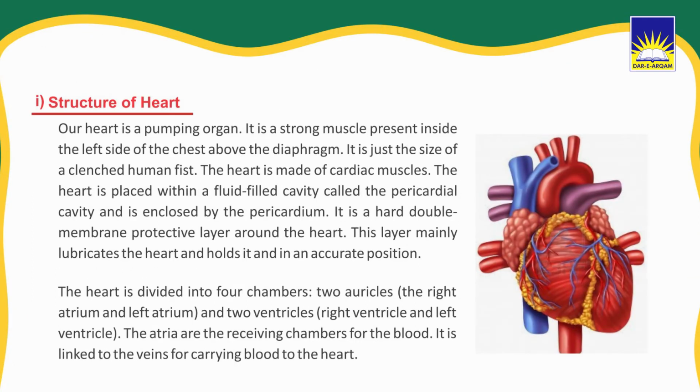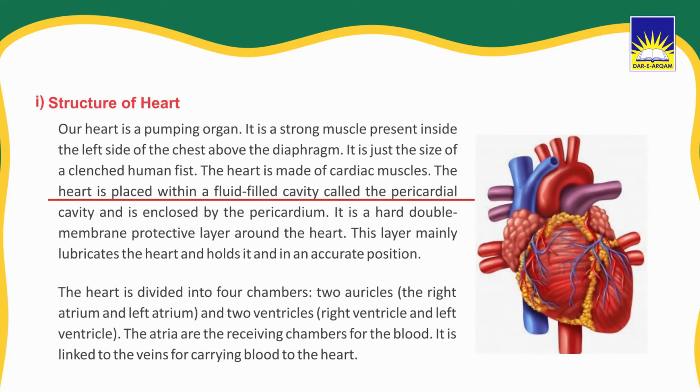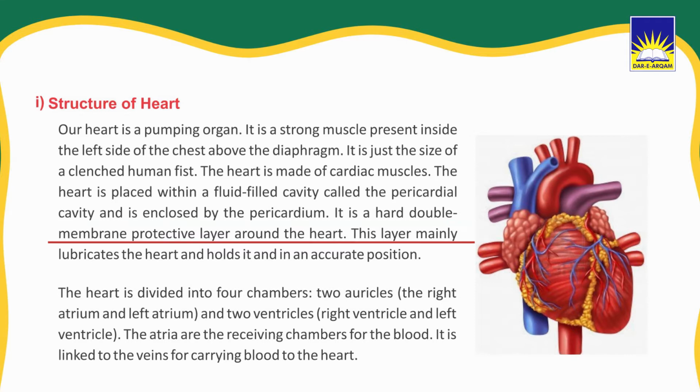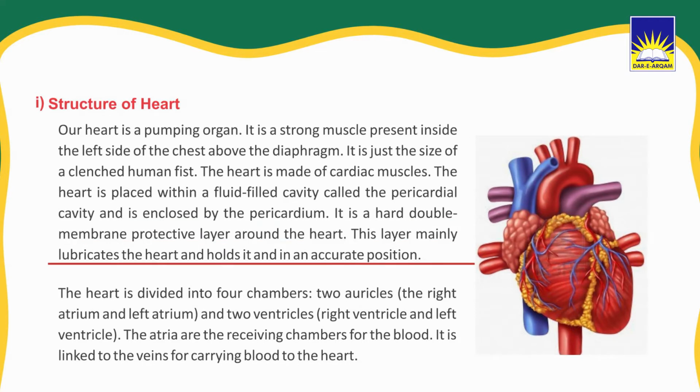Number one is structure of the heart. Our heart is a pumping organ. It is a strong muscle present inside the left side of the chest above the diaphragm. It is just the size of a clenched human fist. The heart is made of cardiac muscles. The heart is placed within the fluid-filled cavity called the pericardial cavity and is enclosed by the pericardium. It is a hard double membrane protective layer around the heart. This layer mainly lubricates the heart and holds it in an accurate position.